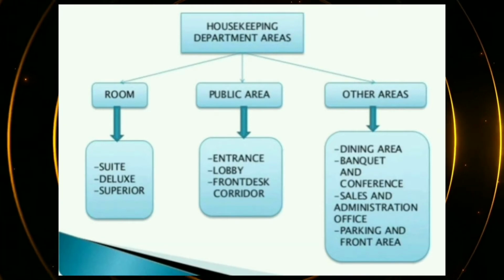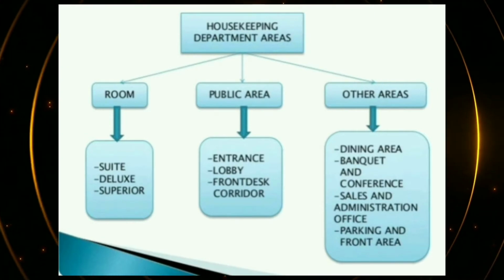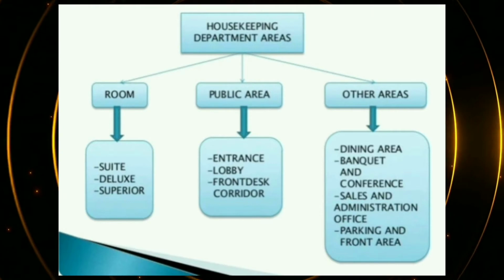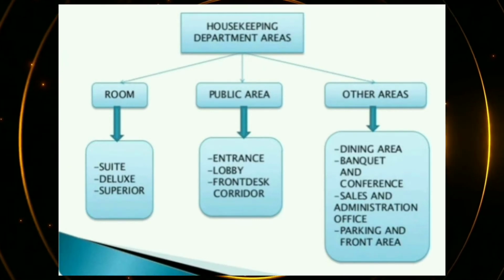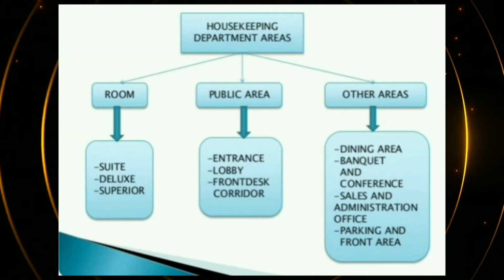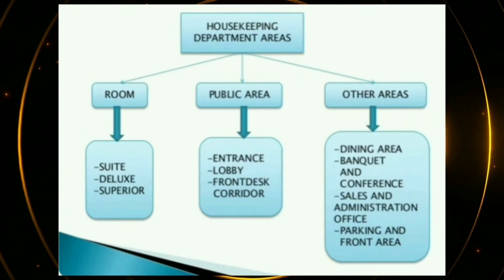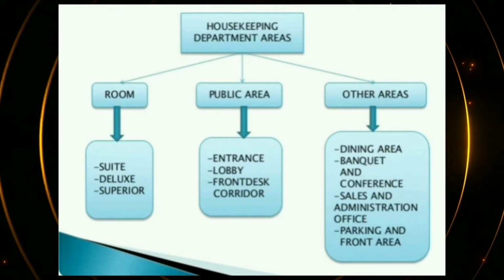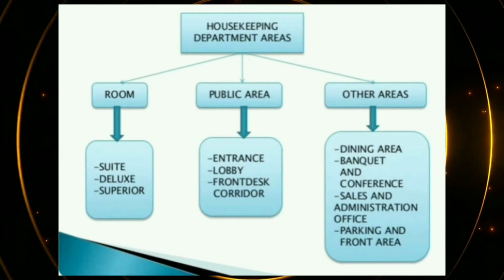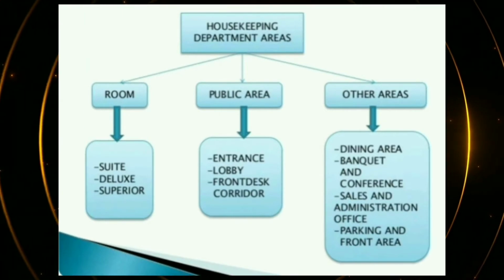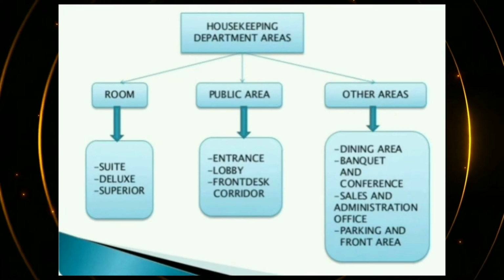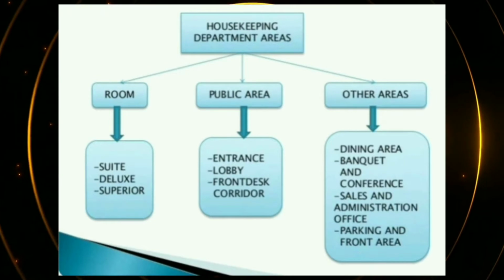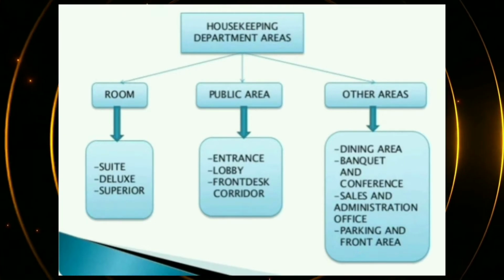Then convention halls and hotel-operated shops. If some hotels have shops in the lobby, that also comes under it. Spa also, and guest elevators also. What is the front of the house? All areas where guests can see. This all comes under the guest areas. If gardens are there, gardens also come under it. I will tell you that afterwards when we discuss the hierarchy. So gardens also come under the front of the house.